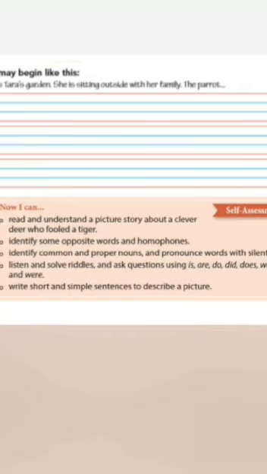Have you all understood, children? Very good. So now practice the writing skills and listening skills. You have to practice writing skills, reading skills and listening skills.